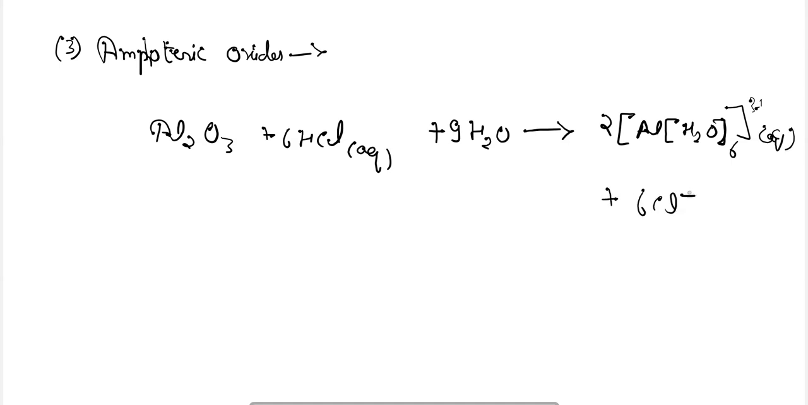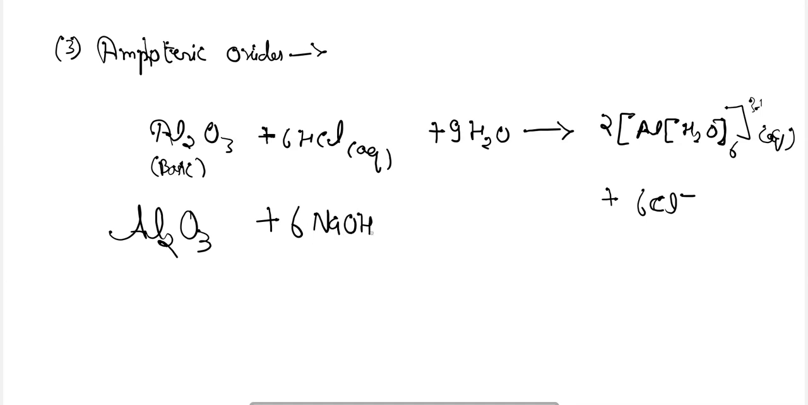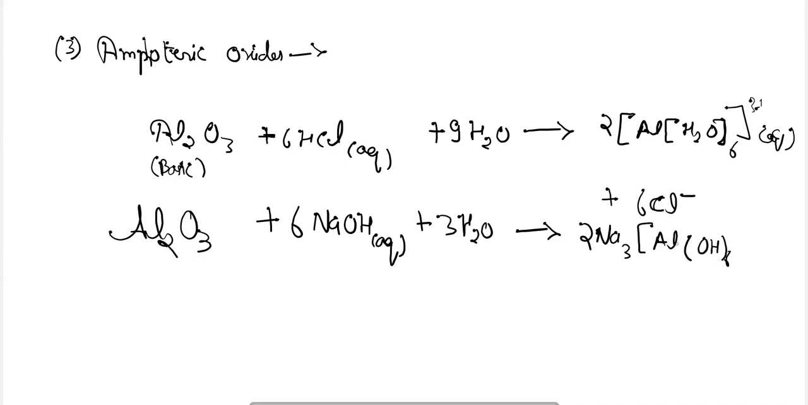They show basic or acidic nature depending on the compound they are reacting with. If we react aluminium oxide with acids, it will show basic nature. While if we react aluminium oxide with bases such as NaOH, caustic soda, it will show its acidic nature and form complex salts.